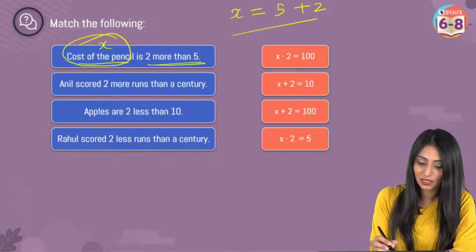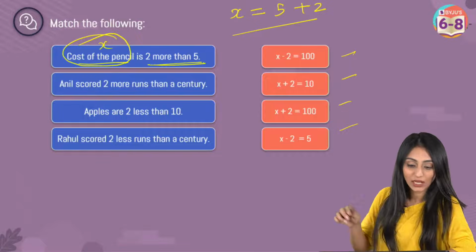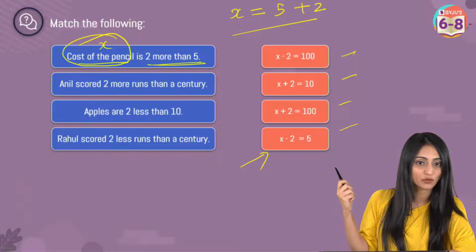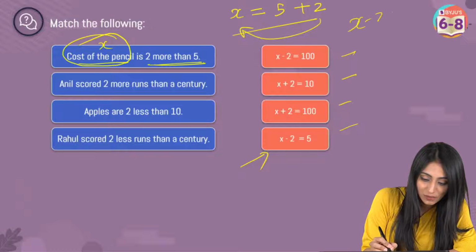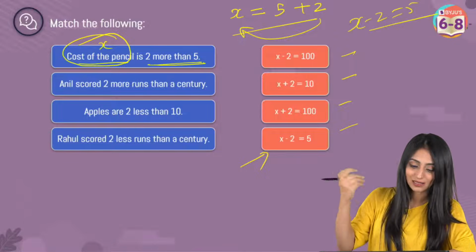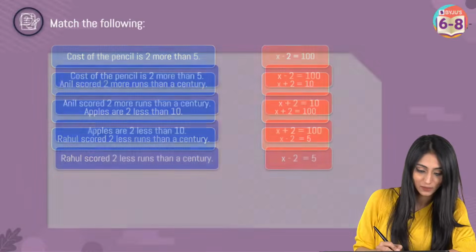But if I check, this doesn't match with any one of these over here. But what I can see over here is, in this one, x minus 2 equal to 5, right? So simply if I take this 2 to the other side, this becomes x minus 2 equal to 5. Transpose method, sign will change. That's simple. That means the answer for this one is going to be this, right?